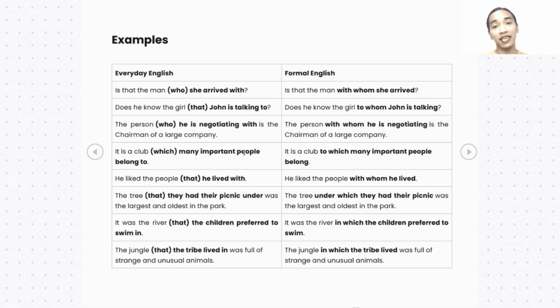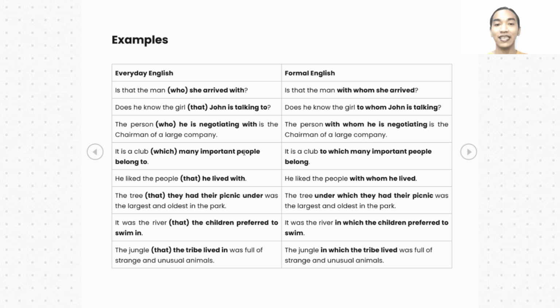Let's see some examples here. Everyday English: Is that the man she arrived with? Is that the man with whom she arrived? Pay attention to the sentence construction. Does he know the girl John is talking to? Does she know the girl to whom John is talking? No preposition at the end. The person who he is negotiating with is the chairman of a large company. The person with whom he is negotiating is the chairman of a large company.